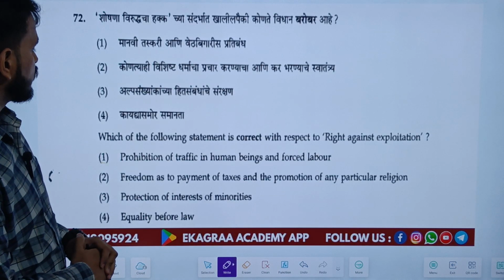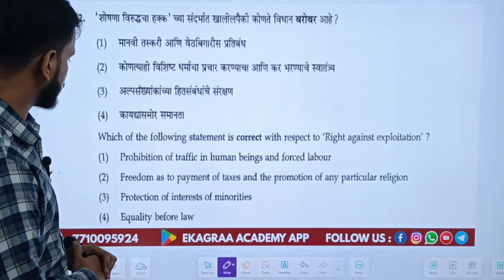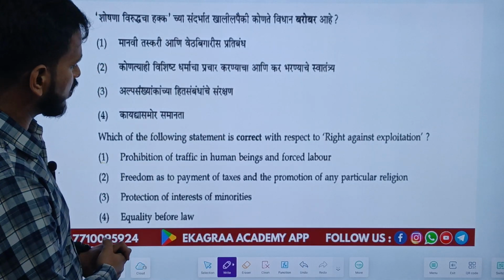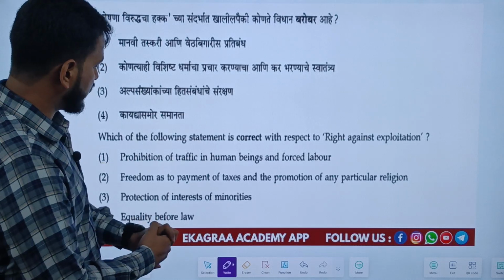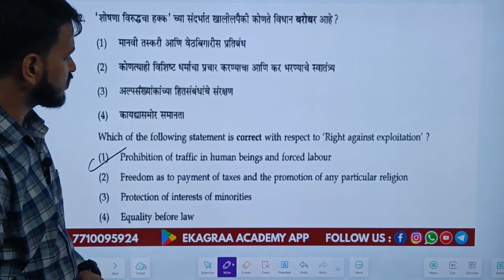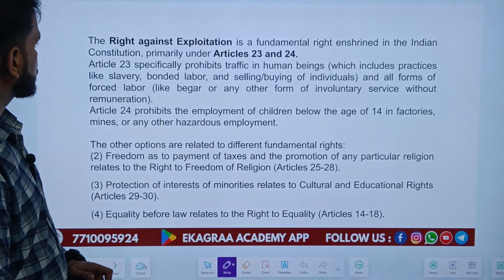The next question is: which of the following statements is correct with respect to the right against exploitation? The options were: prohibition of trafficking in human beings and forced labor; freedom as to payment of taxes and the promotion of any particular religion; protection of interest of minorities; or equality before law. The right answer is prohibition of trafficking in human beings and forced labor. Let's have a look at the detailed explanation.